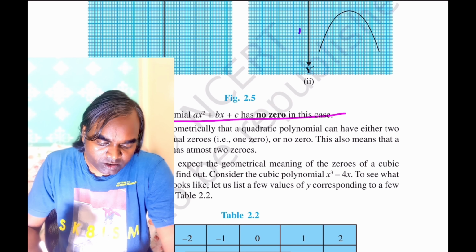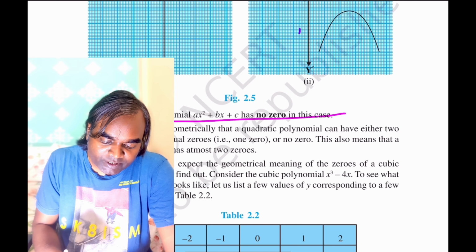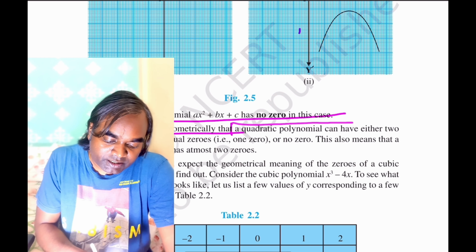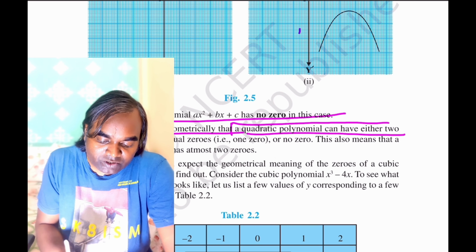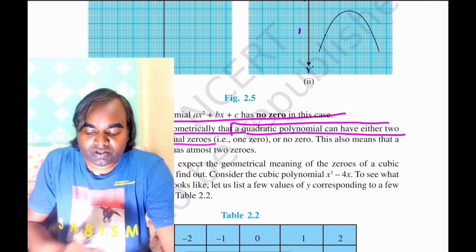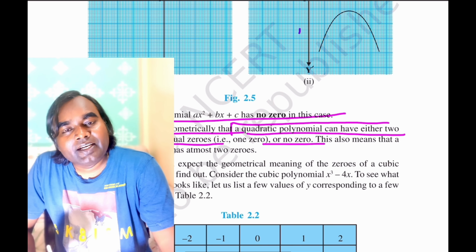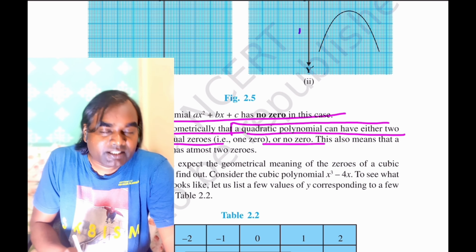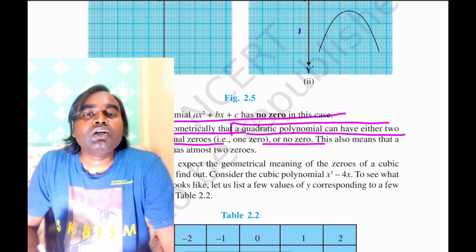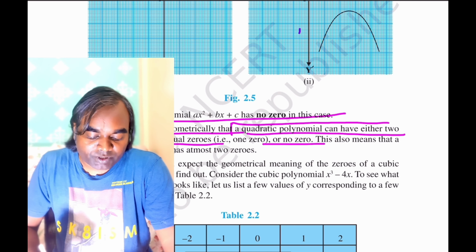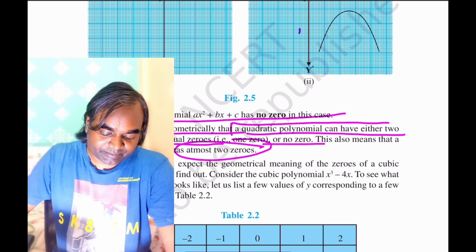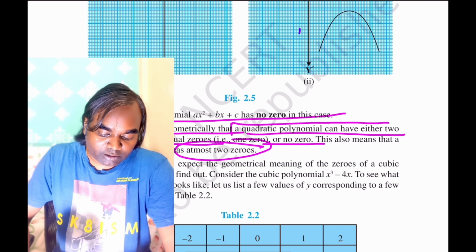Okay, so you can see geometrically that a quadratic polynomial can have either 2 distinct zeros, or 2 equal zeros, or no zeros. Collectively we can say that a polynomial of degree 2, or a quadratic polynomial, will have at most 2 zeros. Okay, now move further.